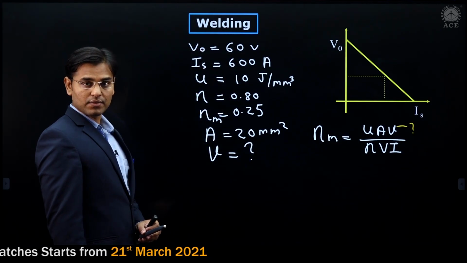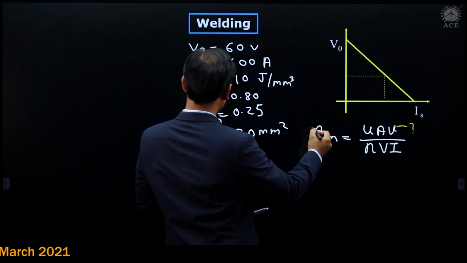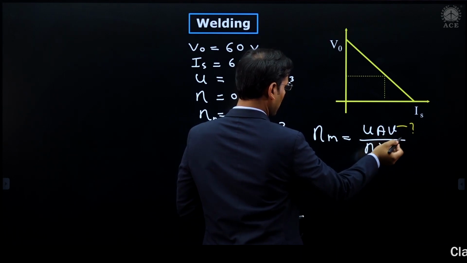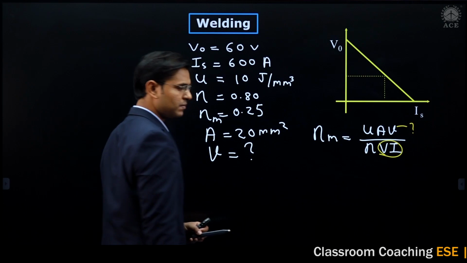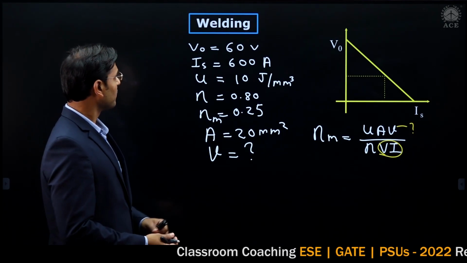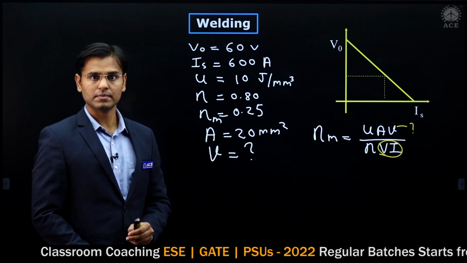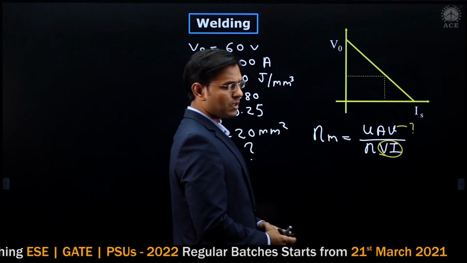But now listen carefully. Out of this, we have eta M, U, A. We don't know V, the welding speed; V we have to calculate. Then again eta, capital V, I. We don't have these values, capital V and I. But in this problem, this V open and short circuit current is given. Now see, listen carefully.